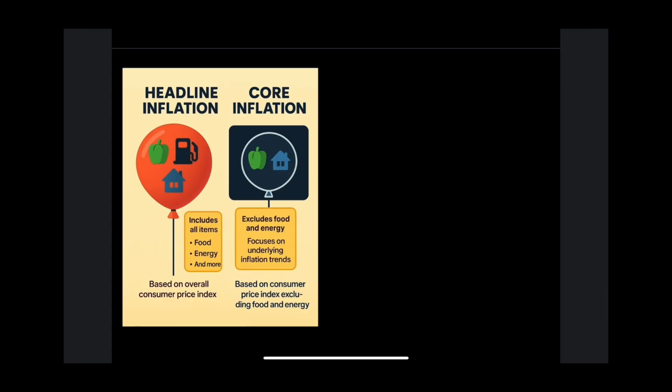अब बढ़ते हैं नीम्स की तरह. Headline inflation, जो न्यूज में आता है, which we see in television headlines and newspaper headlines, is known as headline inflation.